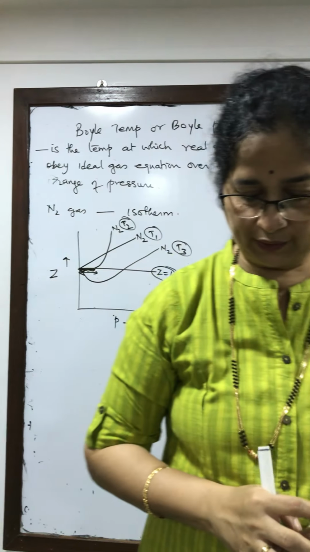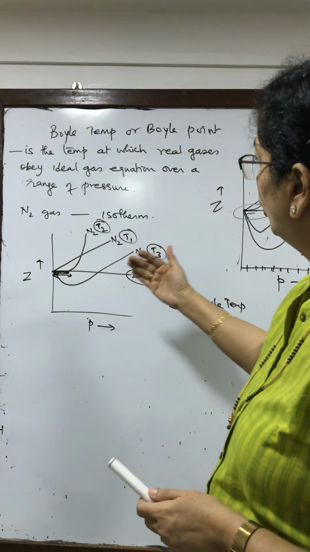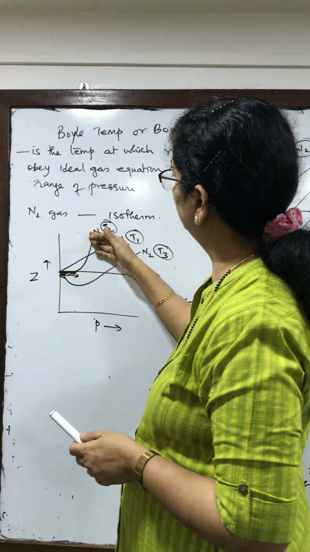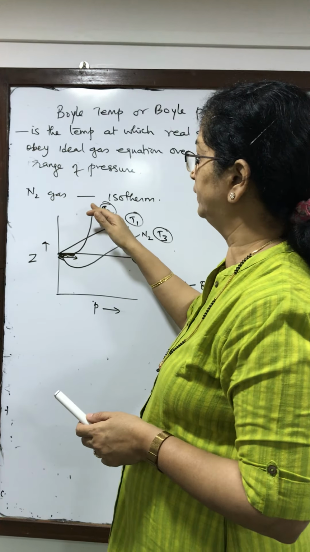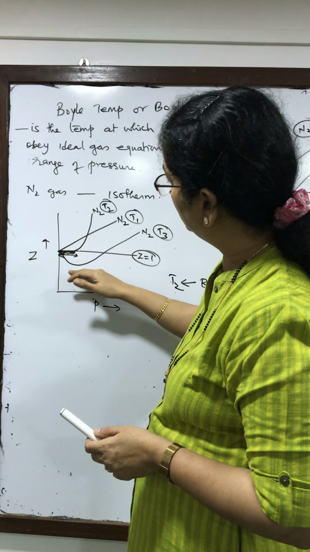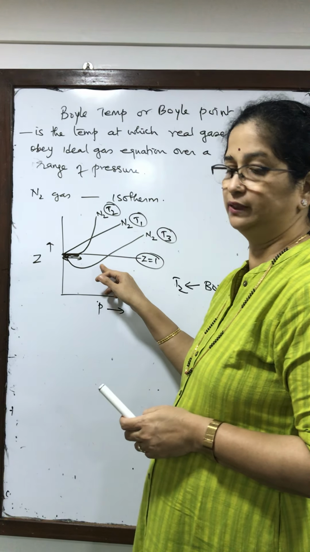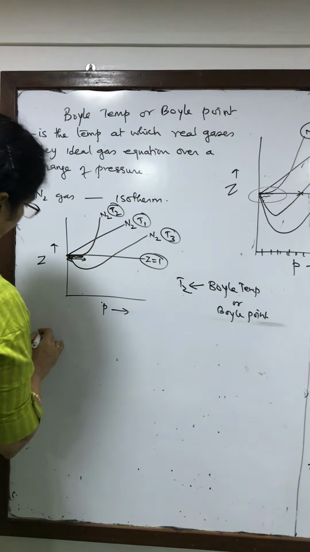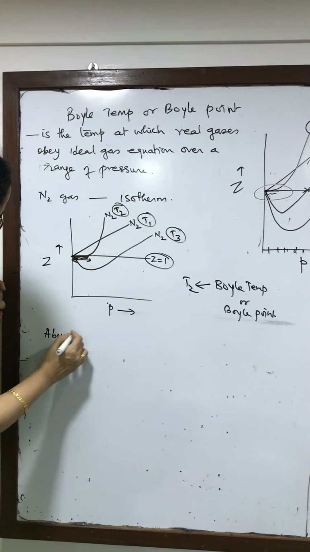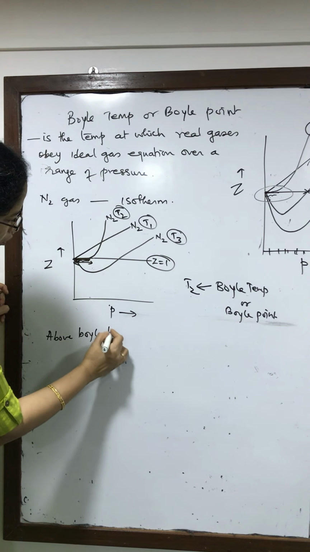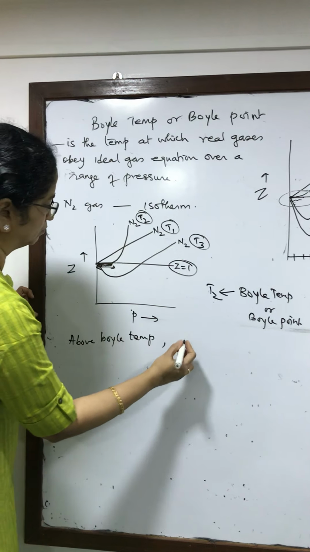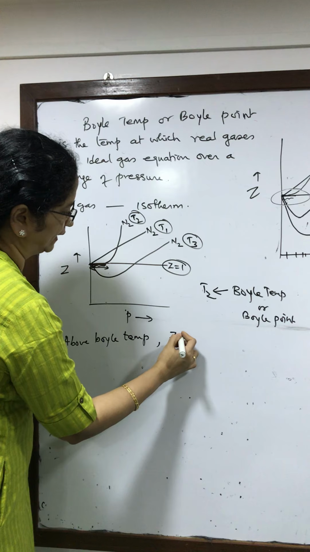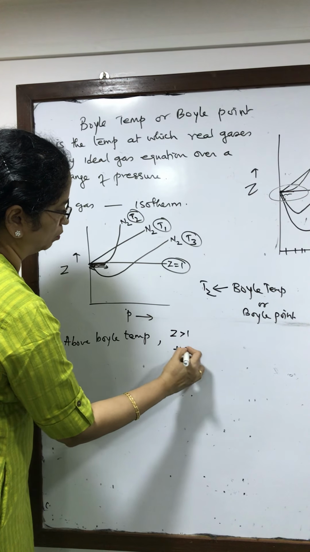Now we should understand that above Boyle point, it will show positive deviation. Below Boyle point, it is showing negative deviation from ideal behavior. Above Boyle temperature, it is going to show Z greater than 1. So positive deviation.